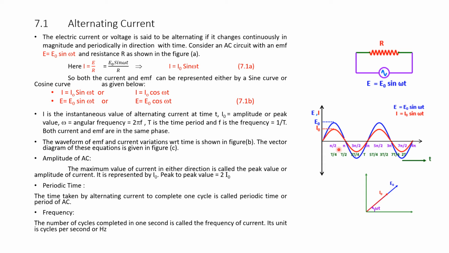The time to complete one cycle is T, and 1 over T is the frequency, given in cycles per second. Both are very important. Current and voltage are in the same phase, following one another, when we connect a resistance in series with the supply voltage. This is shown in the diagram.